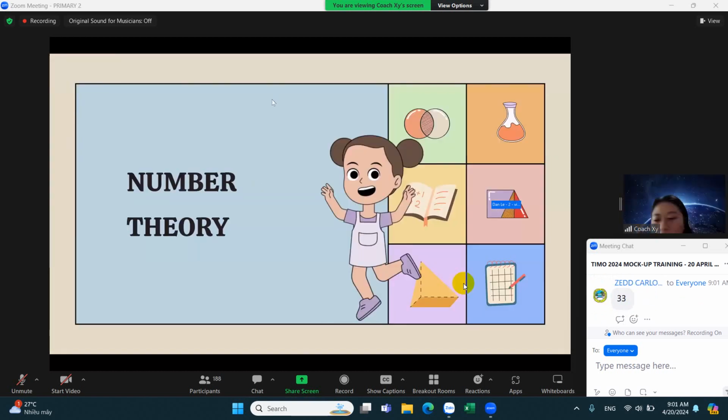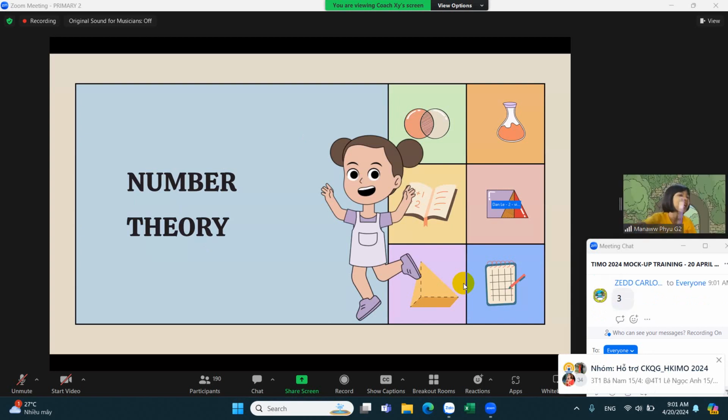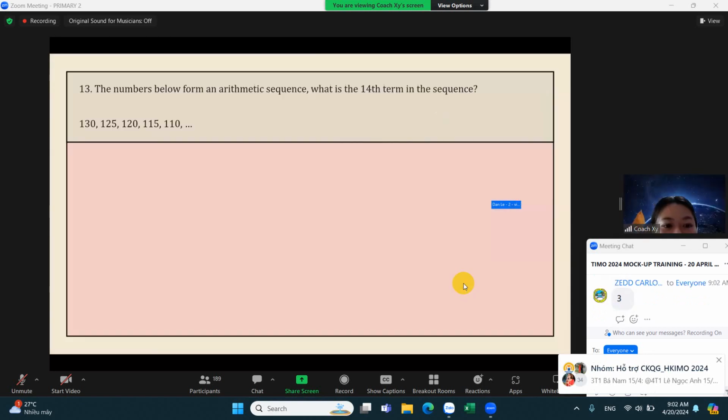Time check. What time is it now? It's 10:01. We'll do number theory first, and then we'll take a break after this category.